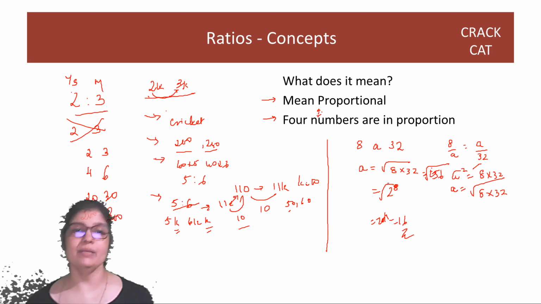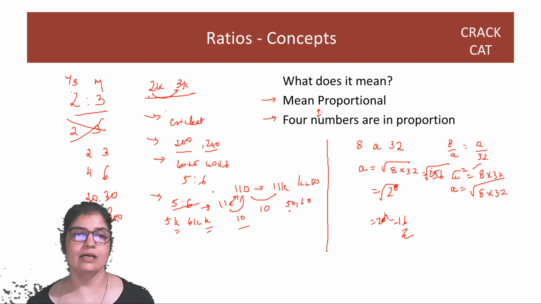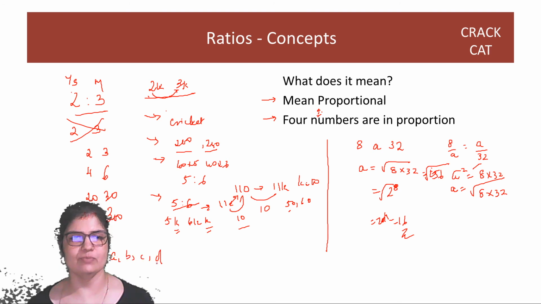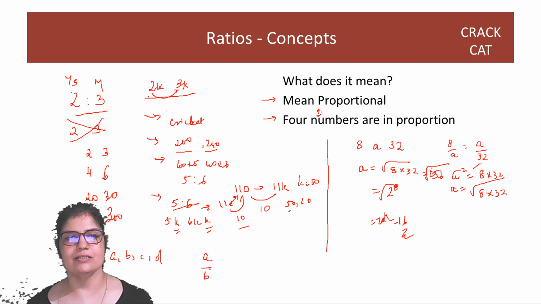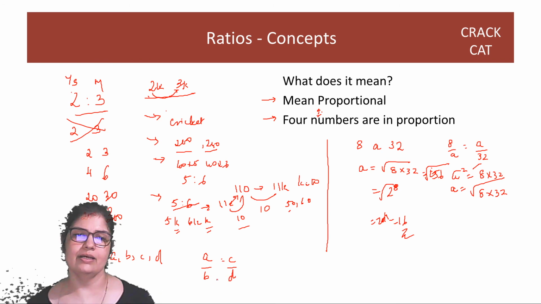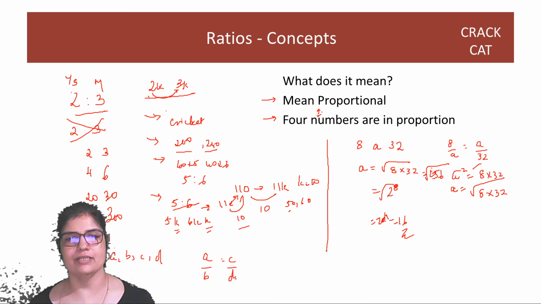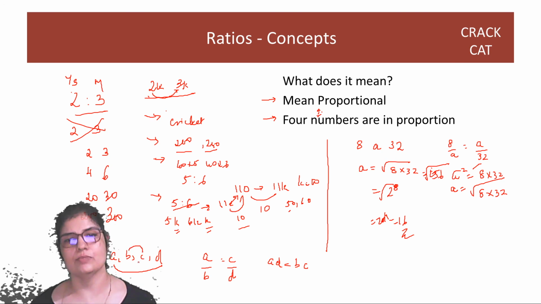So that is what mean proportional means. If four numbers A, B, C, D are in proportion, it just means that A by B is equal to C by D. So the ratio of A and B is the same as the ratio of C and D. Or AD is equal to BC. So the product of the extreme terms is the same as the product of the middle terms.